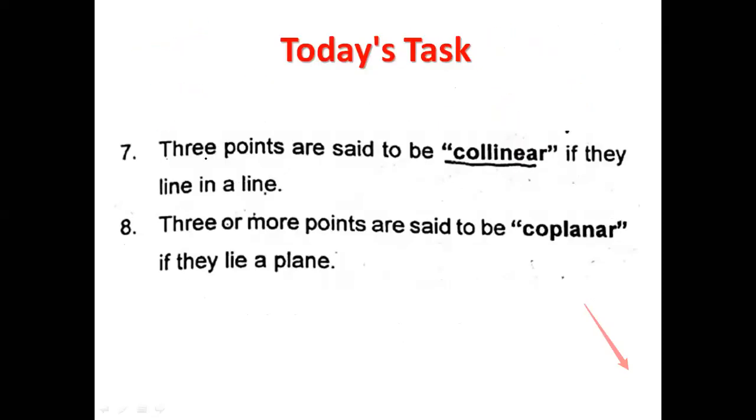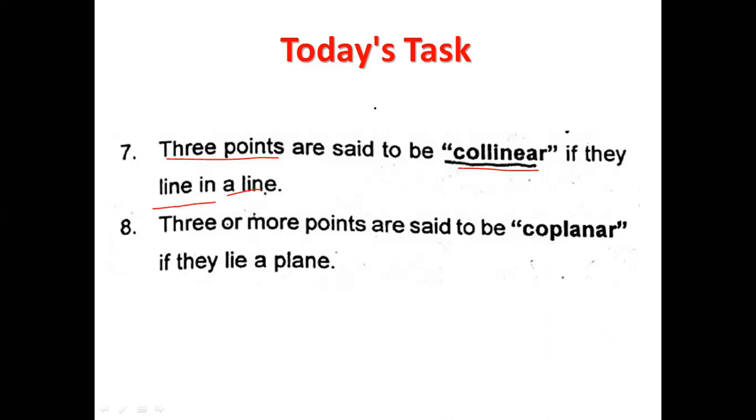Three points are said to be collinear if they lie in a line.